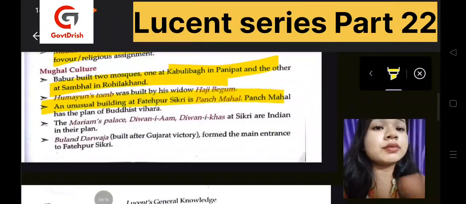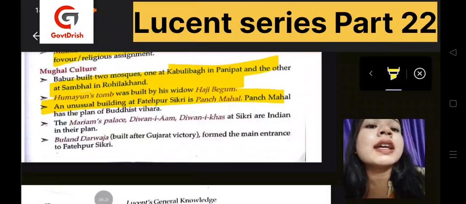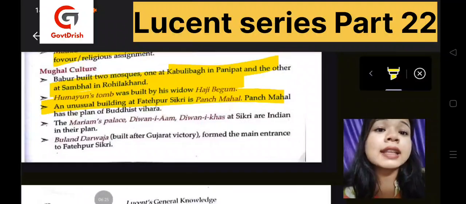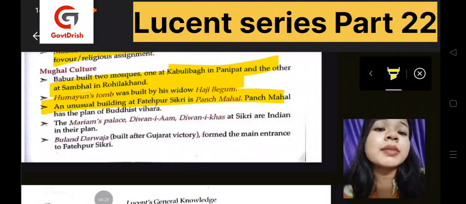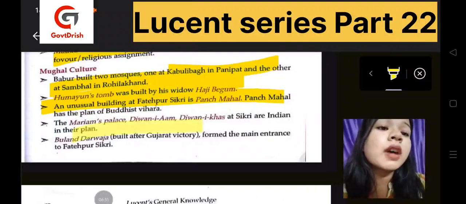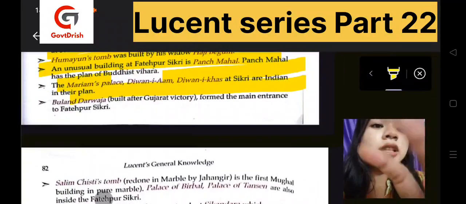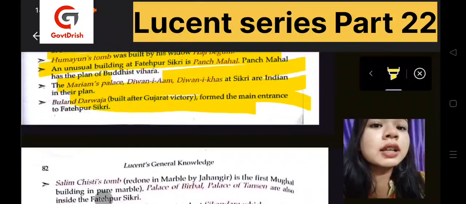Then Humayun's tomb, we all know it was built by his widow Haji Begum. Then an unusual building at Fatehpur Sikri, it has the plan of a Buddhist Vihara. Then Mariam's Palace, Diwan-e-Aam, Diwan-e-Khas at Sikri are Indian in their plan. Then we have Buland Darwaza that was built after the Gujarat victory, after they had reigned over Gujarat.